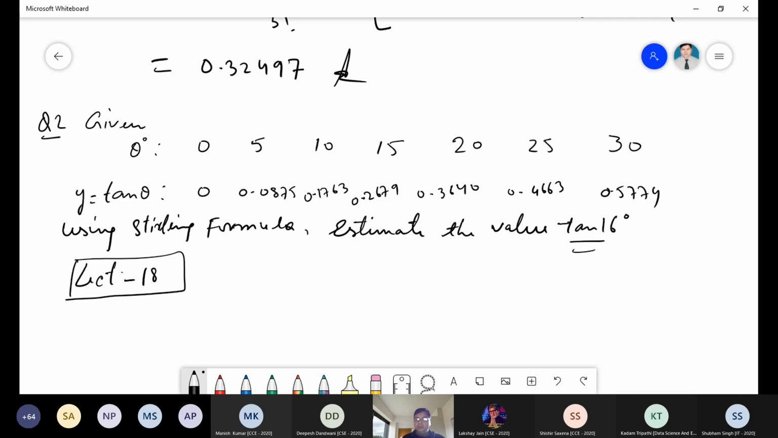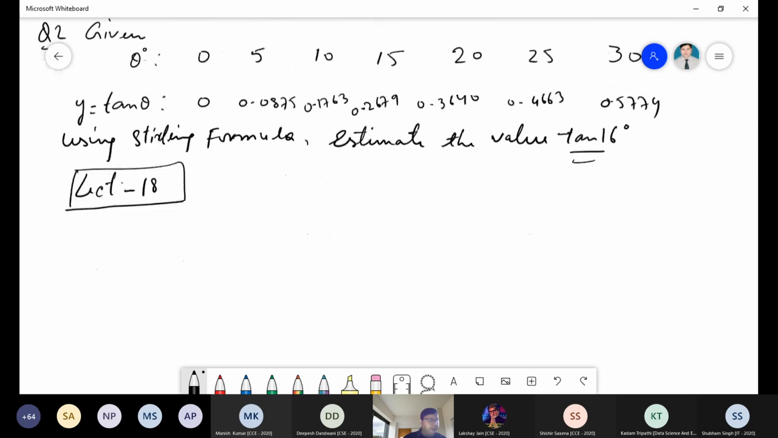For practice also, I'm going to write here one or two more questions in between. In the meantime, we have to solve these questions. So I have a number of questions here.